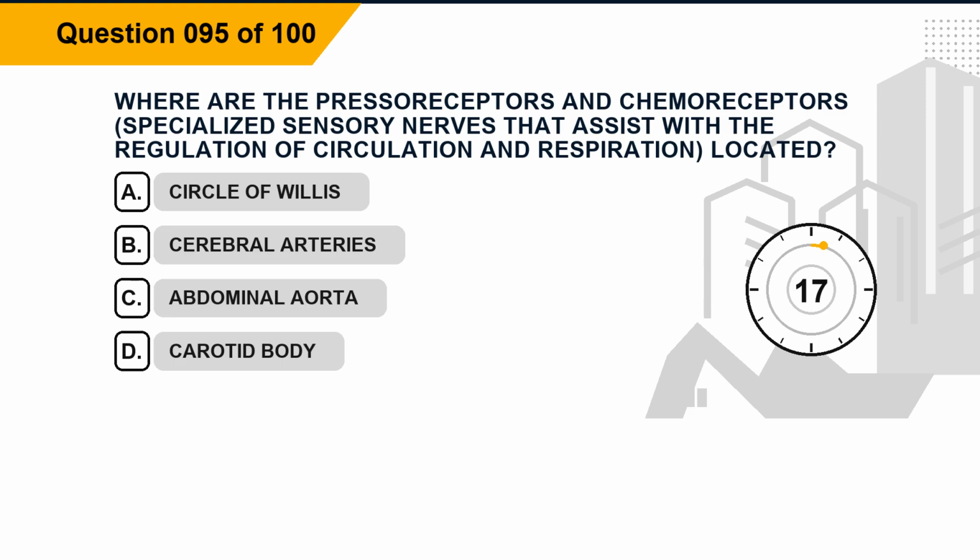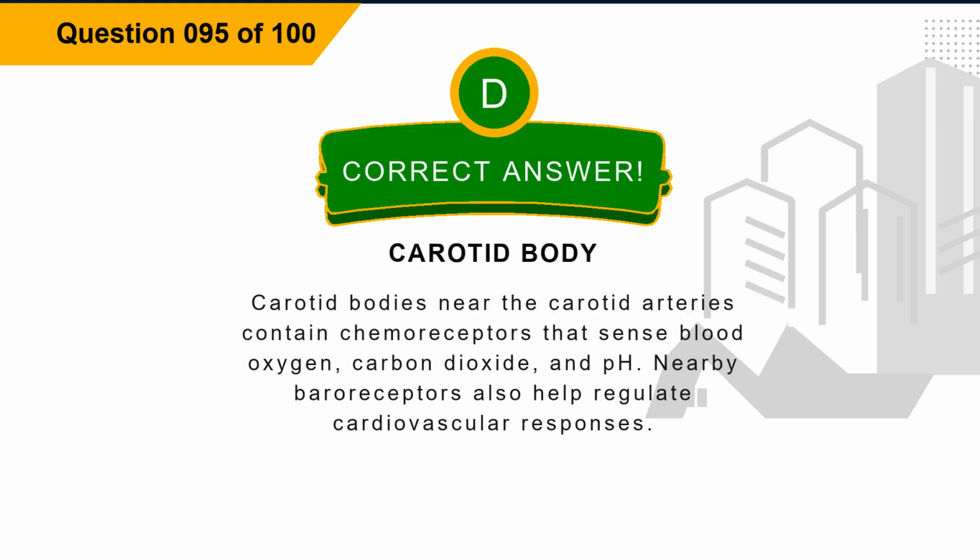Question 95. Where are the pressoreceptors and chemoreceptors, specialized sensory nerves that assist with the regulation of circulation and respiration, located? Option A, circle of Willis. Option B, cerebral arteries. Option C, abdominal aorta. Option D, carotid body. The correct answer is option D, carotid body. Explanation. Carotid bodies near the carotid arteries contain chemoreceptors that sense blood oxygen, carbon dioxide, and pH. Nearby baroreceptors also help regulate cardiovascular responses.